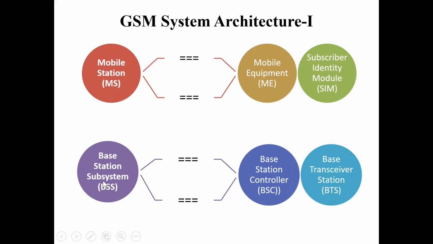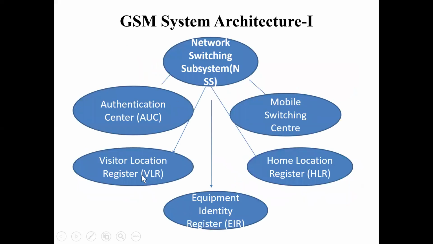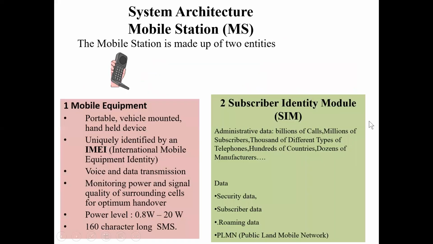And the base station subsystem, BSS, is connected to two components, that is, the base station controller and the base transceiver station. Again, we have seen that there is the NSS, network switching system, consisting of the mobile switching center, authentication center, VLR, HLR and equipment identity register. Let us see what is meant by mobile station.